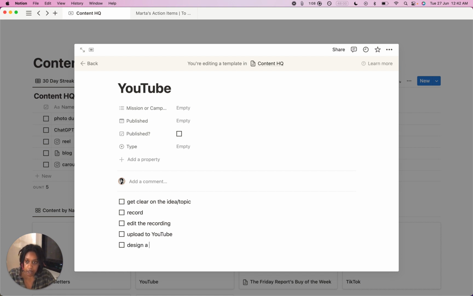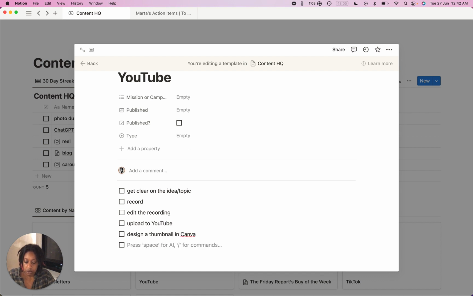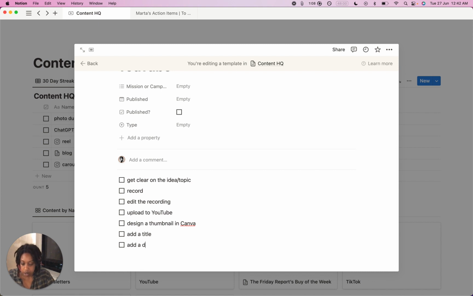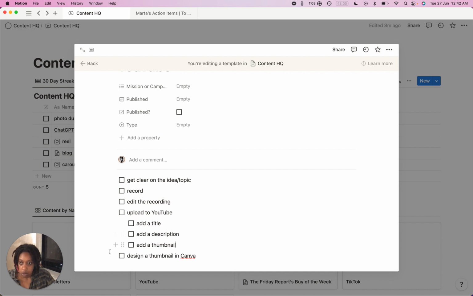I design a thumbnail in Canva, and then I usually add a title. I'm actually gonna add a description. I'm gonna add these two here, add a thumbnail, and I'll move this here.